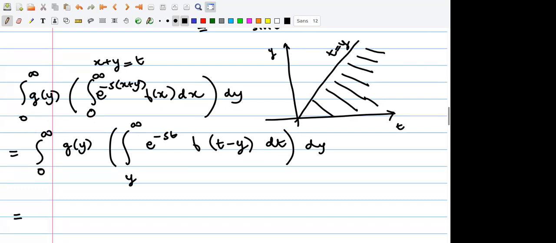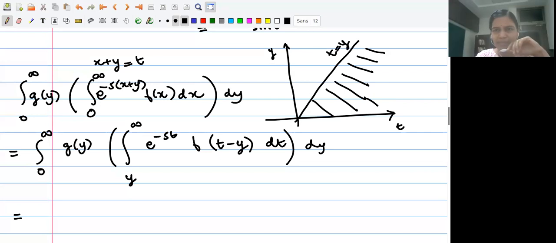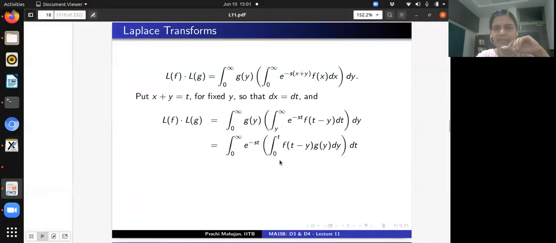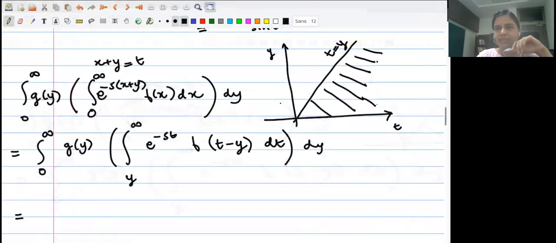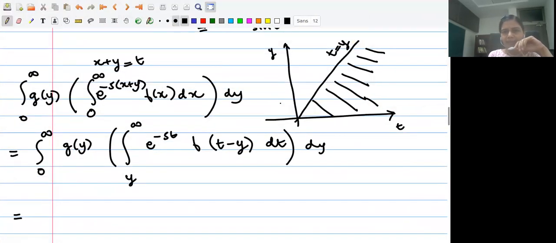Whatever I'm doing, I am describing this wedge shaped region in a different manner, and that's what I have on the slide, right? So instead of writing with respect to the t variable, now I am saying this will vary from y equal to 0 to y equal to t.